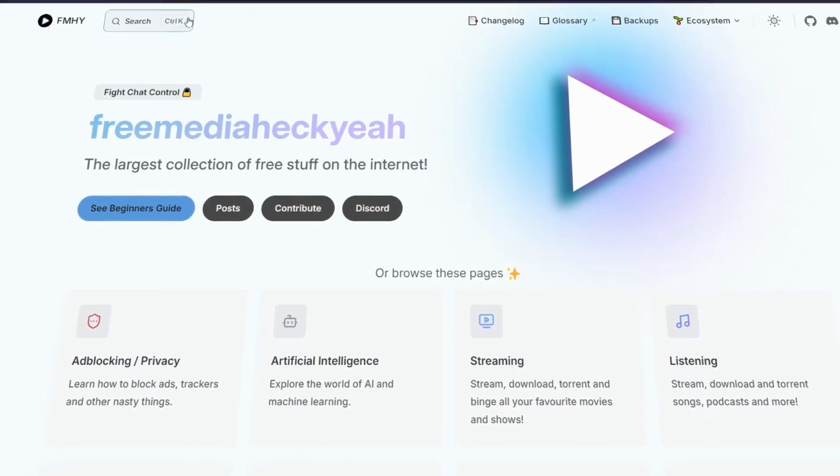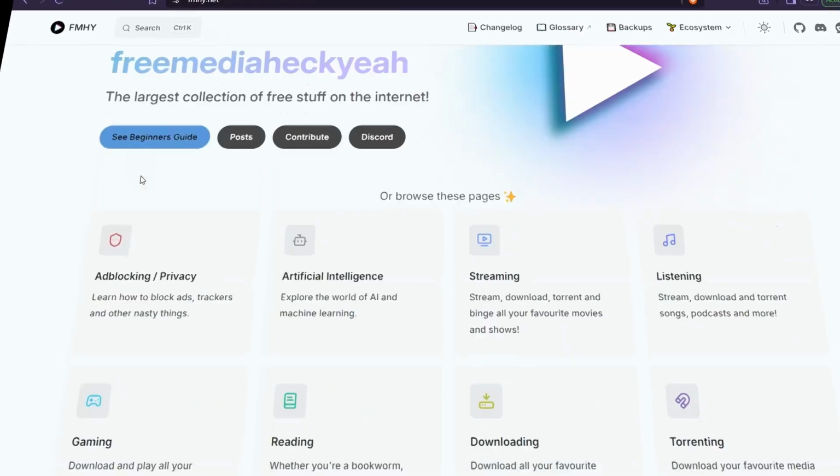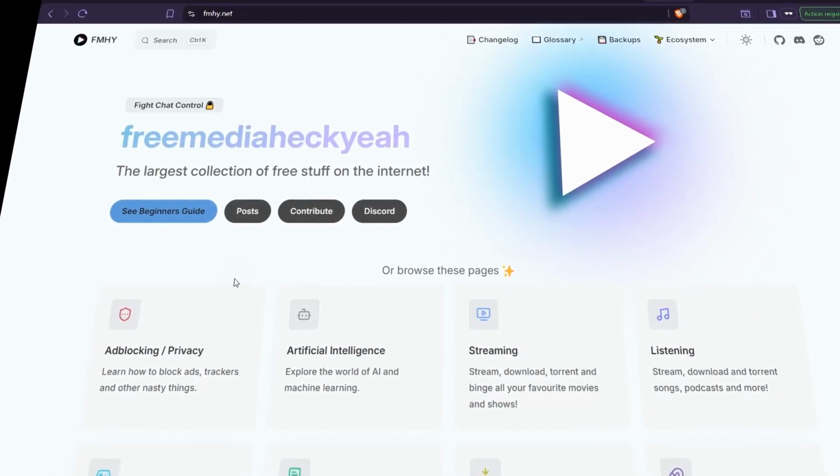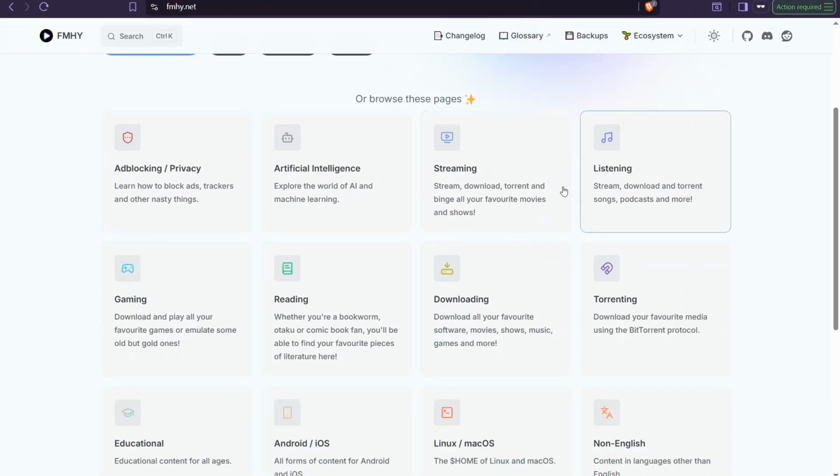And the next website is fmhy.net, which contains a huge library of websites that you can visit in different fields for streaming, listening, downloading, reading, and so on. For sure, let's talk about this amazing website individually. You can find this video down below, in the first comment and description box.